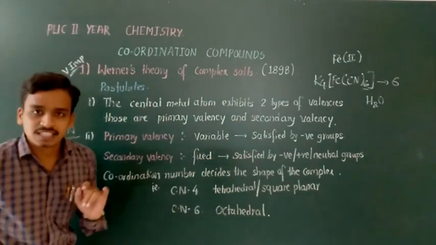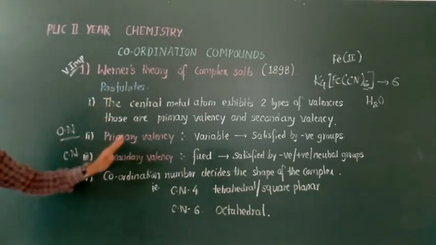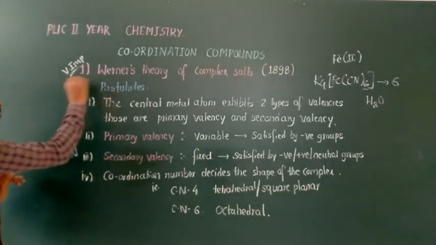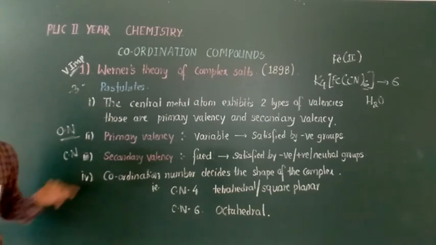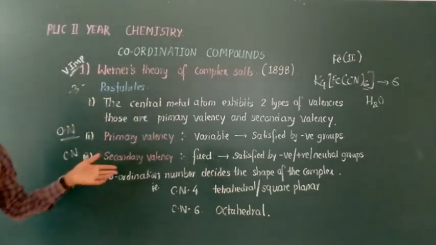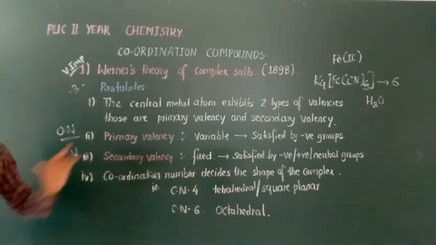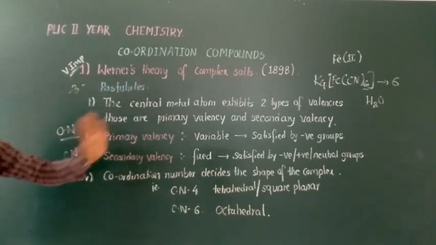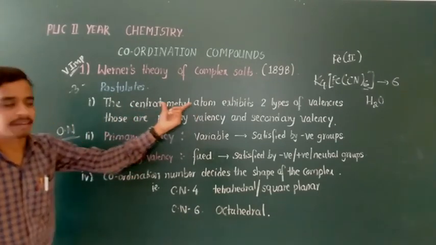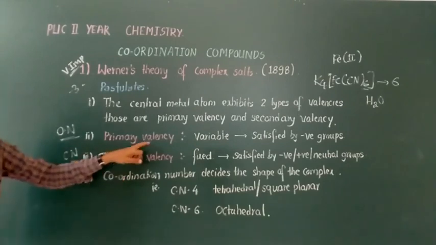Therefore it is the first theory of coordination compounds. From the exam point of view, you write any 3 points to get the full 3 marks. It might be a 2 mark or 3 mark question, and in 3 marks you have to write any 3 important postulates of Werner's theory. Just remember: the central metal atom exhibits 2 types of valencies, primary and secondary.